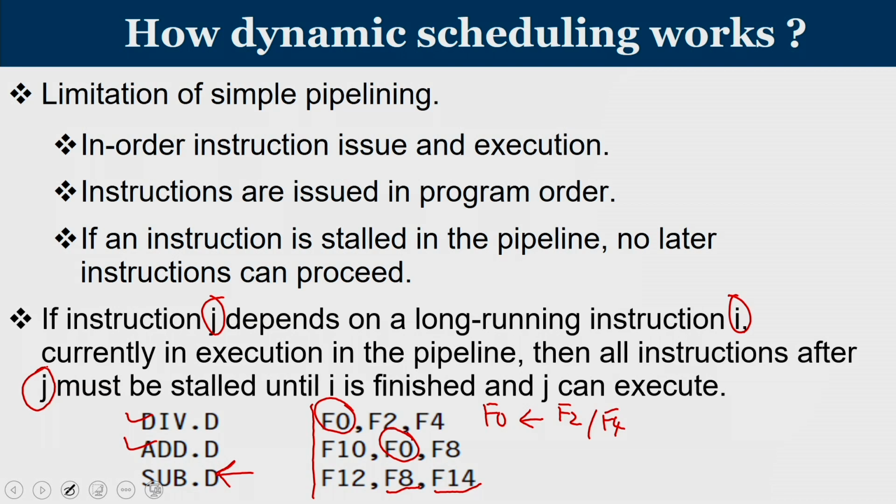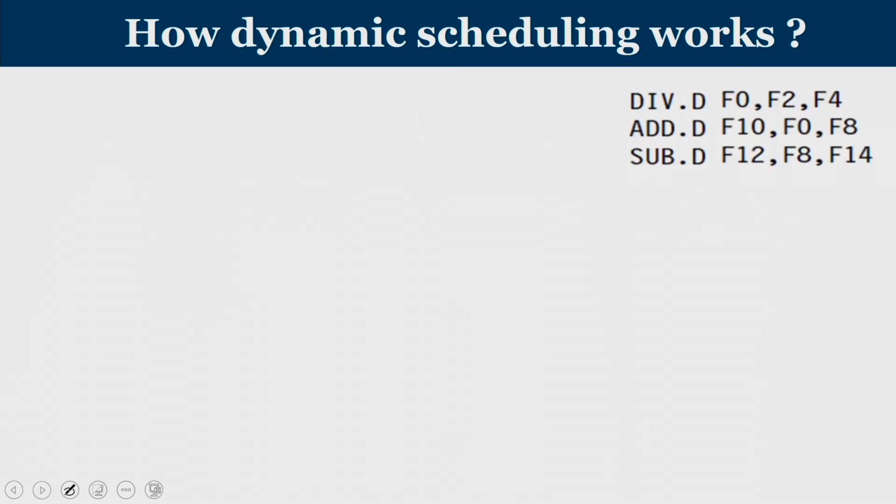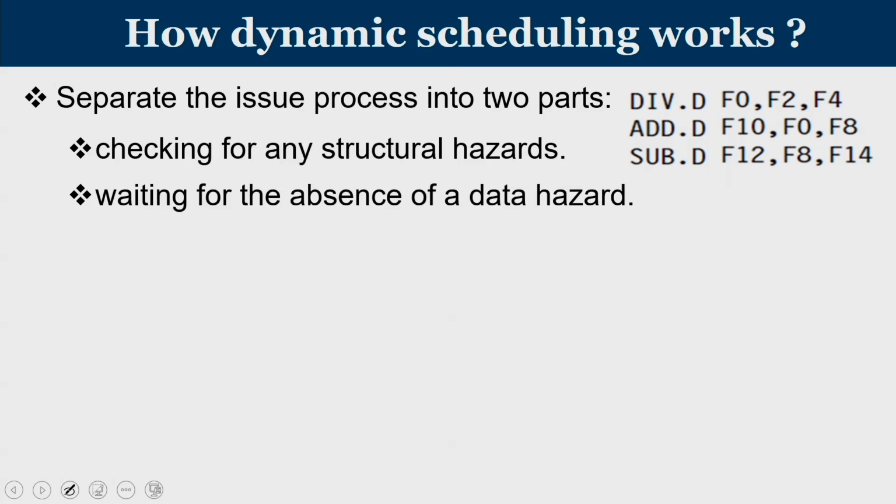So, the add instruction mentioned here is dependent on a long running division instruction that is already in the pipeline, so all instructions after add, from sub onwards, are stalled and cannot be executed until the division is over, followed by add executing. So, why is there a restriction? Can we think of an option which can still improve this? That is what dynamic scheduling is all about. So, consider the same set of instructions.